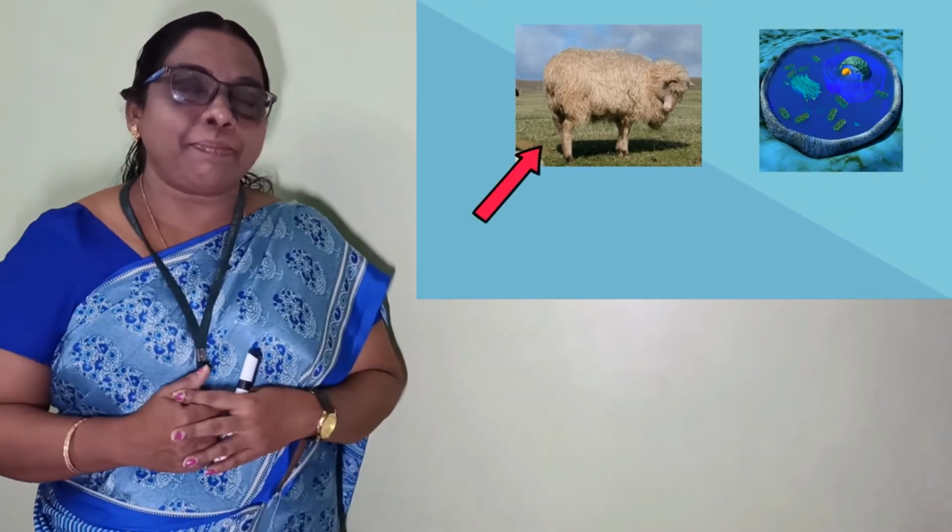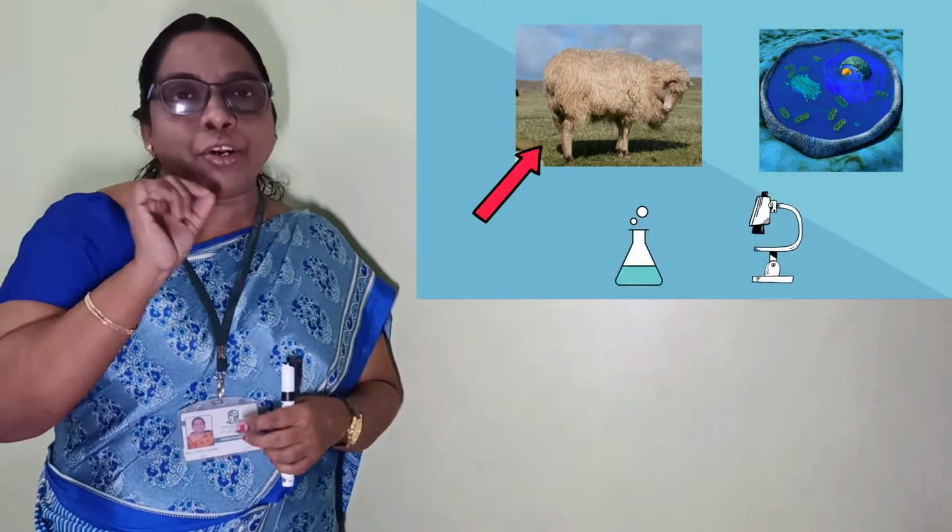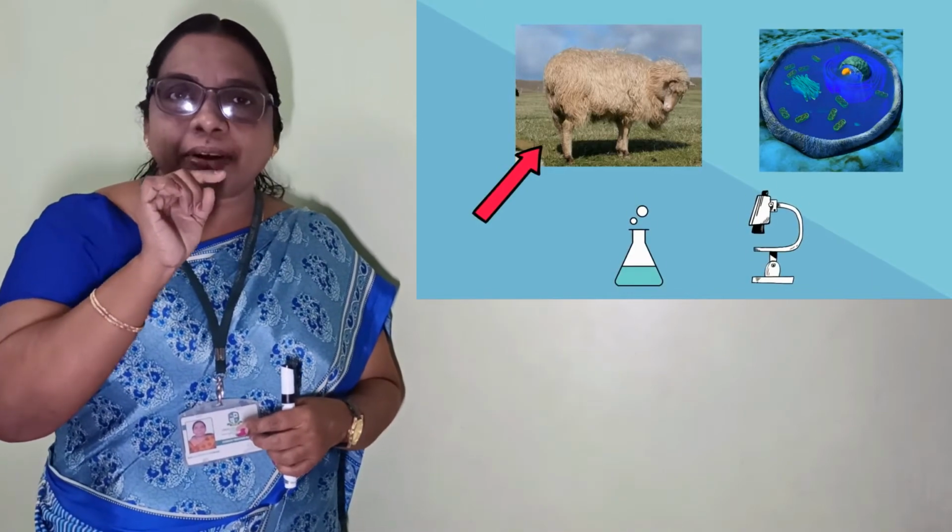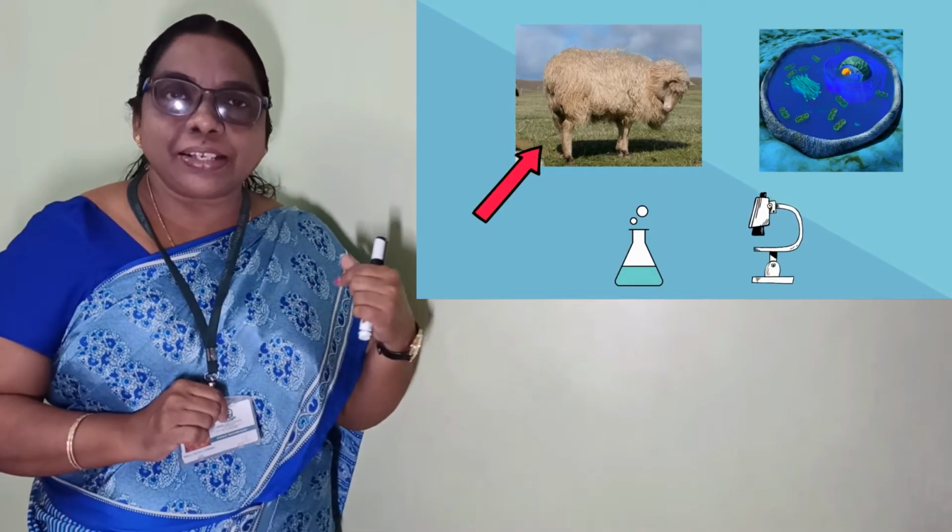Second step: from the Scottish Blackface Ewe, they took an egg, and they kept it separate. Then the third step: they removed the nucleus from the egg. From which sheep did they collect the egg? That is the Scottish Blackface Ewe. From the Scottish Blackface sheep, they collected the egg, and from the egg, they removed the nucleus. Are you following? They removed the nucleus.